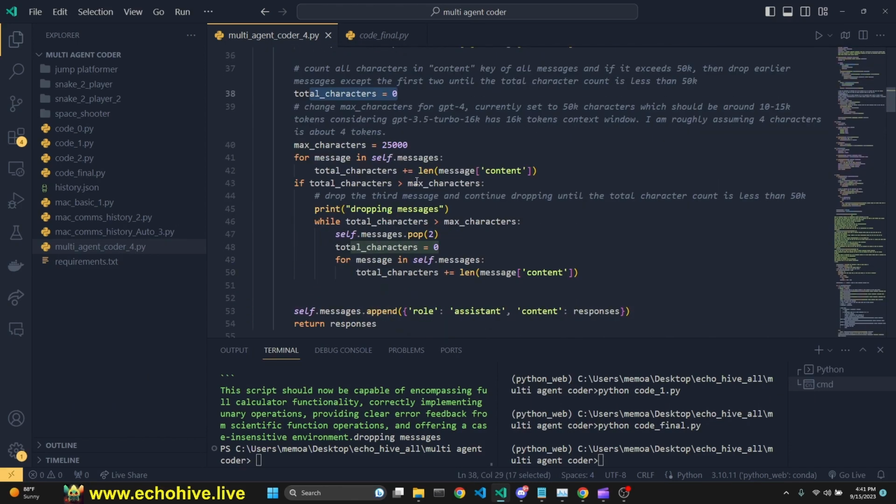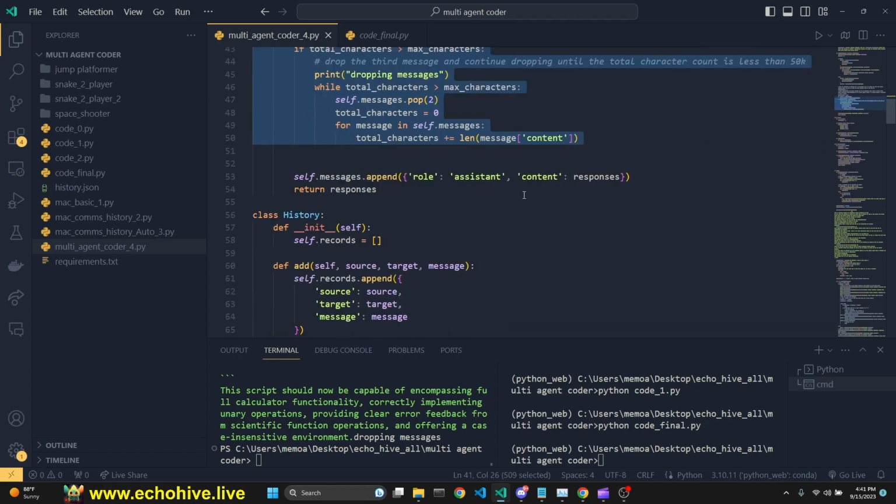We start by counting the characters. I'm just doing this message dropping to fit everything into the context limit if the iterations go on long enough. I'm measuring the context window by just using characters. I'm assuming 4 characters makes a token, roughly. So I'm dropping earlier messages, except the first 2. The first message is the system message, and the second message is the user message. But I'm dropping the third message continuously until we are below this 25,000 character limit. This is what that does. And now we're simply appending the response.